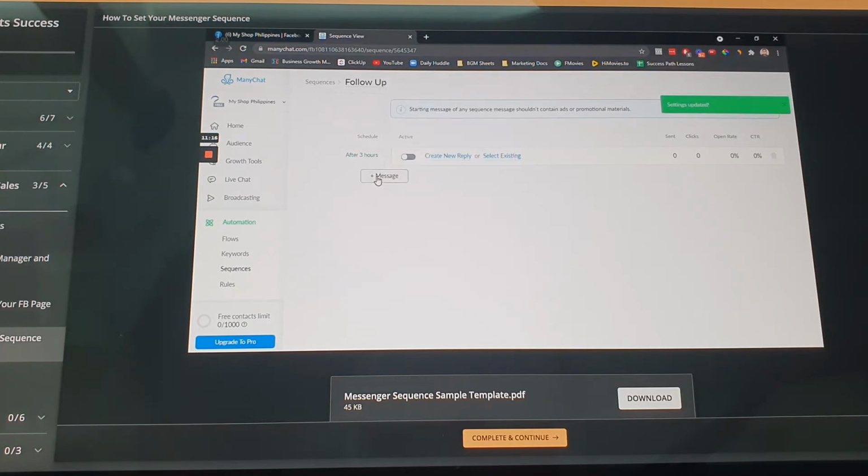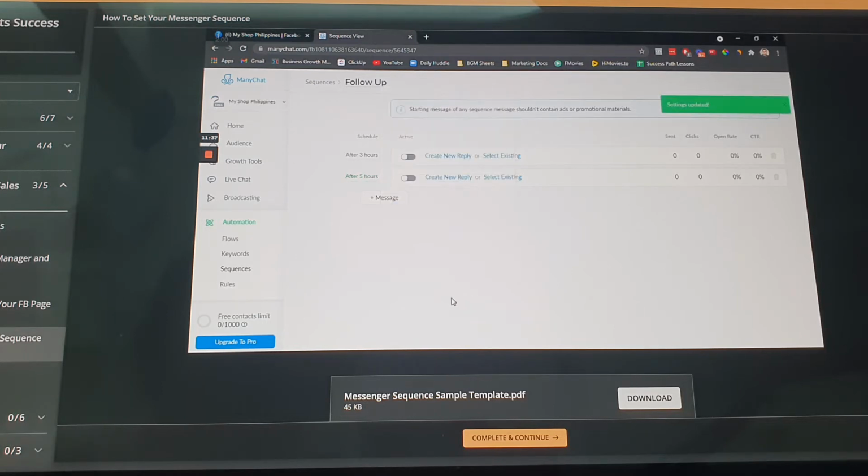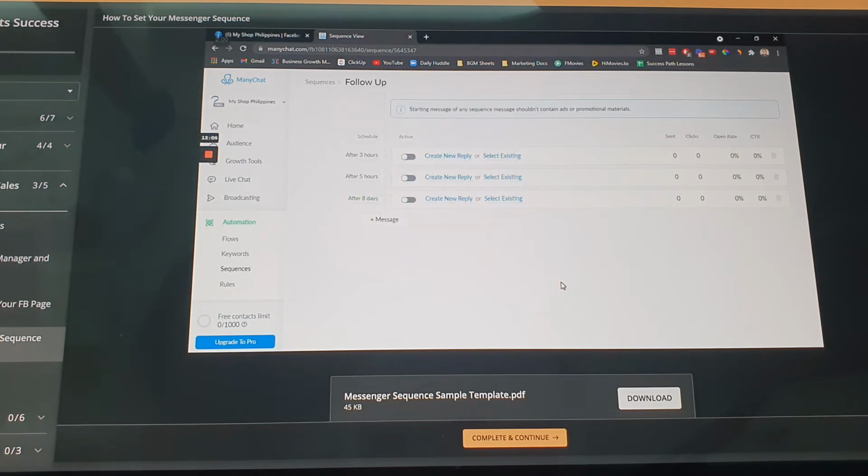Then, magdadagdag pa tayo ng another one here. So, let's say after 3 hours, hindi pa rin sila bumalik sa atin. Magdadagdag tayo ng follow-up after, let's see, 5 hours. And then, save natin schedule. And then, gawa na naman tayo ng pang-tatlong follow-up. So, sabihin natin after 8 hours. Yeah. So on and so forth, make sure na itong hours. So, depende sa inyo kung how long do you want to follow up with them. Tapos sabihin natin ito, let's create a new follow-up.